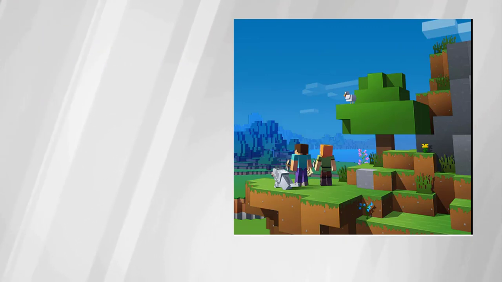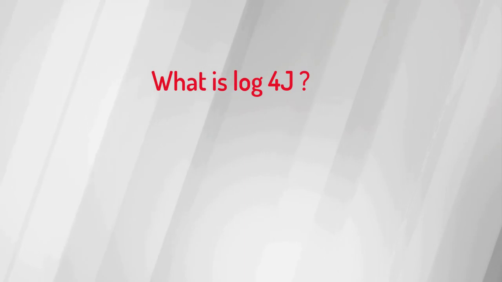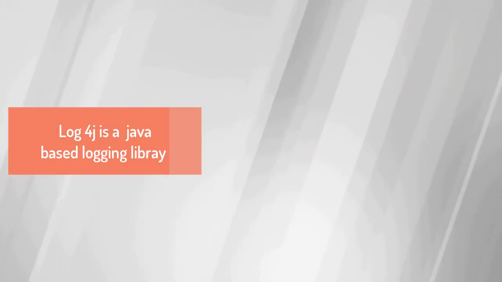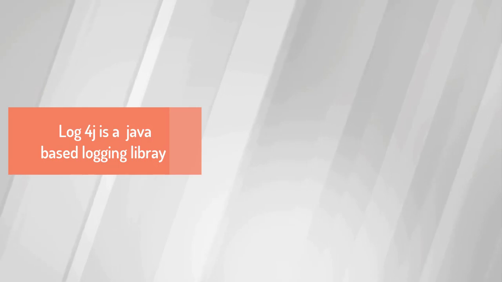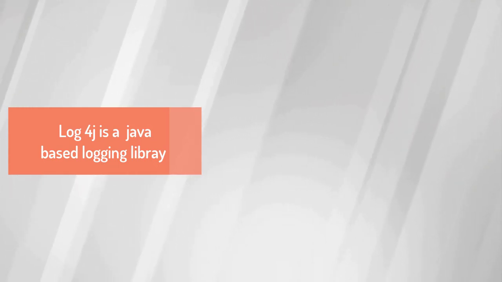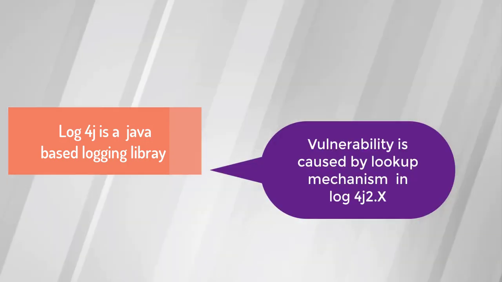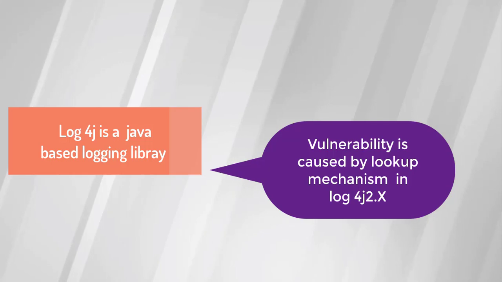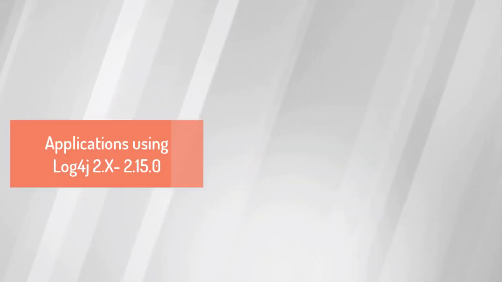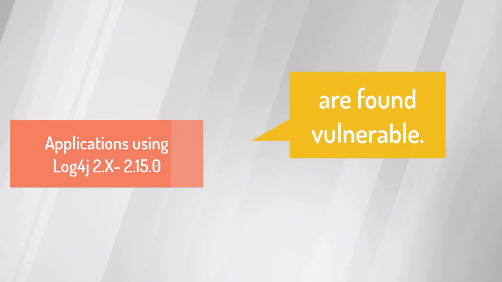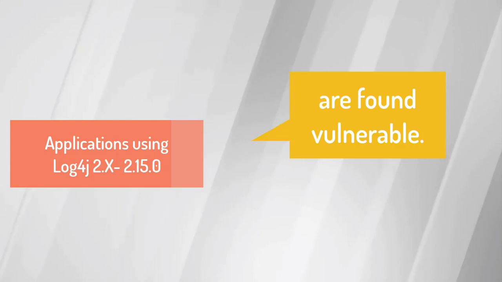So to understand this Log4j vulnerability, we need to know some basics. First, let's know what Log4j is. As I said, Log4j is a Java-based utility or library which is used for logging information. This vulnerability is caused by the lookup mechanism in the Log4j 2.x version. That means whichever application is using Log4j 2.x, up to 2.15.0, this vulnerability is found.